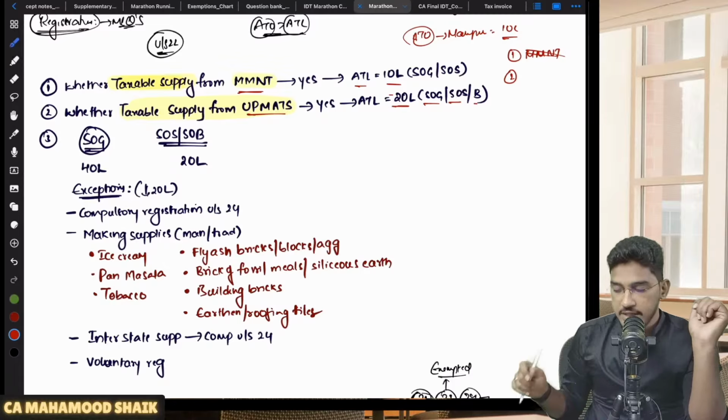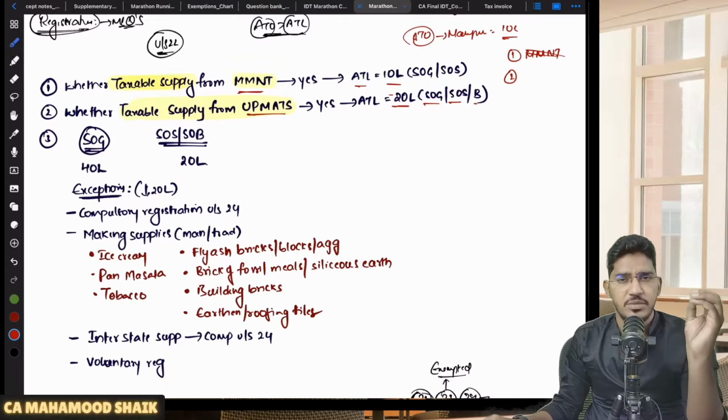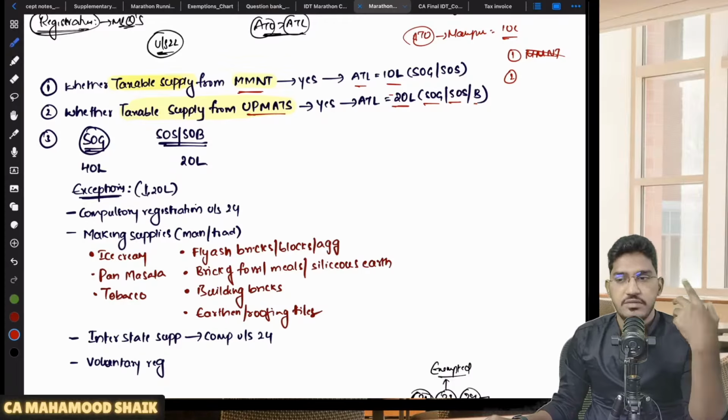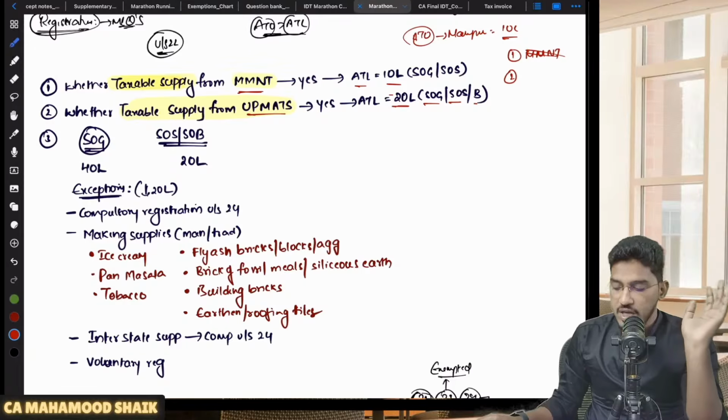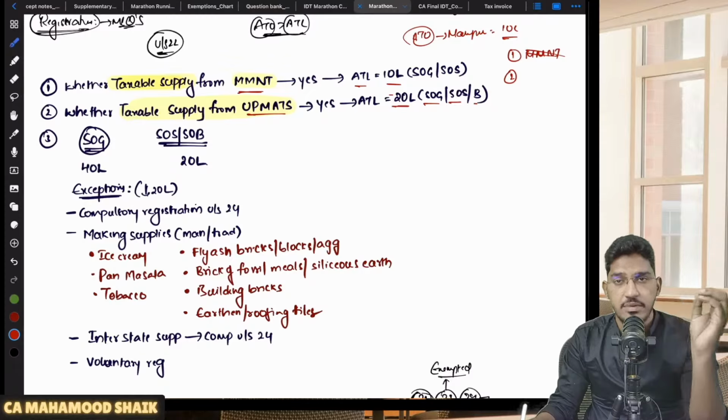So in case you are not making taxable supply from MMNT, but you are making taxable supply from UP Mats, then the applicable threshold limit is going to be 20 lakh, whether you are engaged in supply of goods, services, or both. In case your aggregate turnover exceeds the 20 lakh rupees threshold limit, you will become liable for registration. Sir, where do I have to get registered? Once again, in every state or union territory from wherever you are making taxable supply, you have to take the registration.